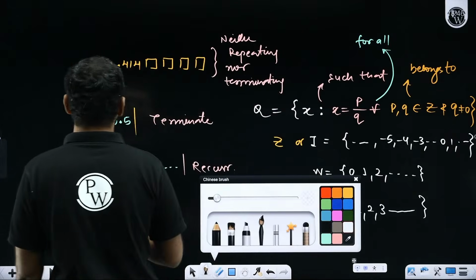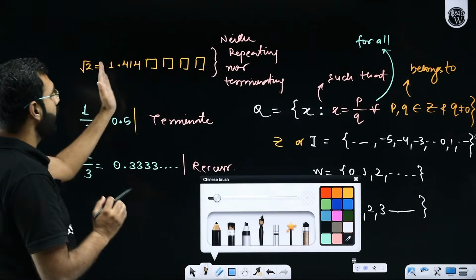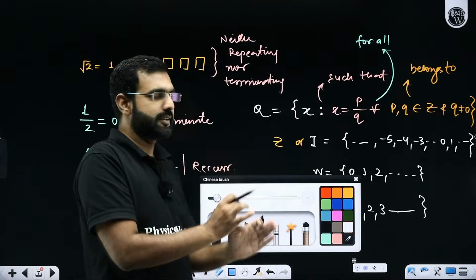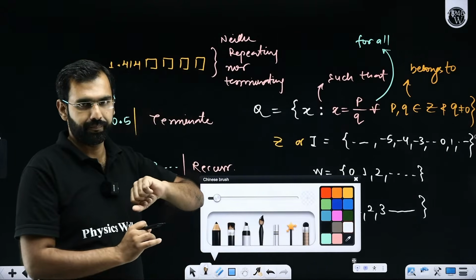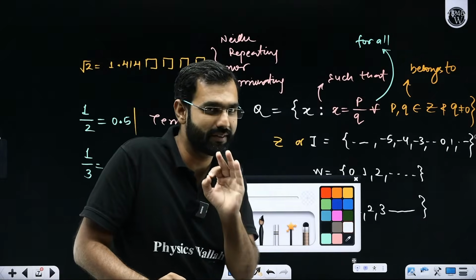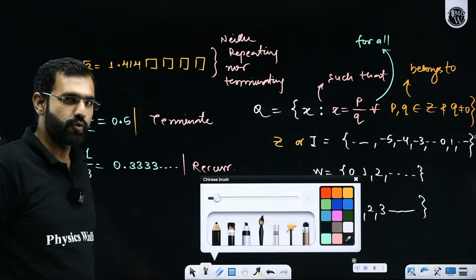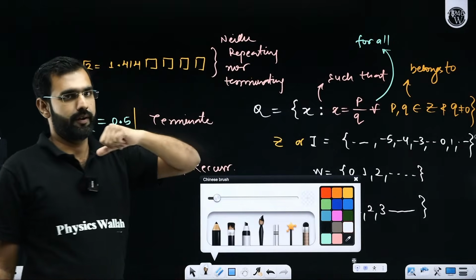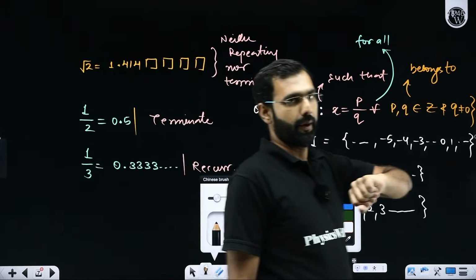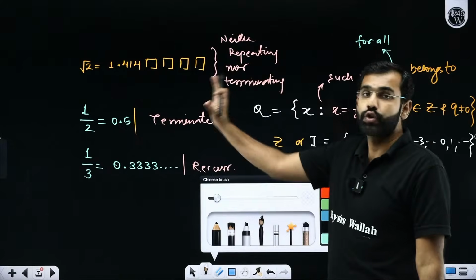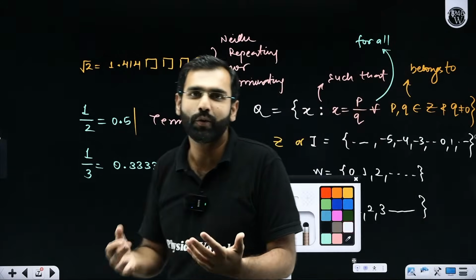The thing which happened over here is with root 2, 1.41, and after this, digits keep on coming. The worst thing happening here is that these digits neither repeat nor terminate, which means there is clearly no pattern over here. And the worst thing is it does not terminate. So how will you categorize it?